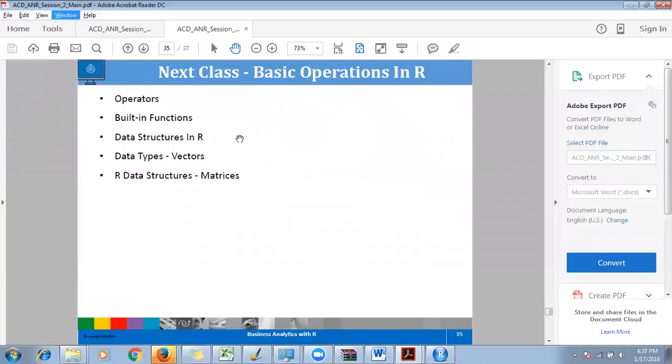So this is our next class. In the next class, all the data structures in R, plus some of the portion which I have left in this class, I'll be covering in two to three classes following this class. Whatever is left, we'll be covering it, but at the right time, when I feel I should introduce those concepts in front of you.